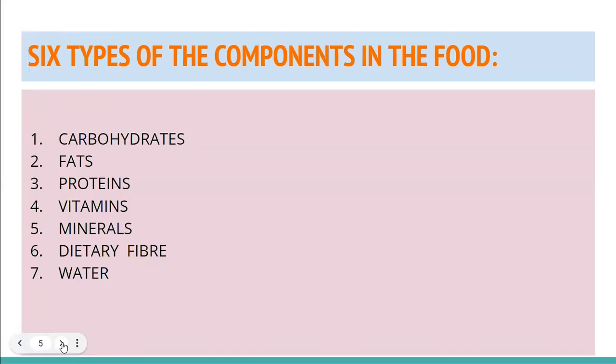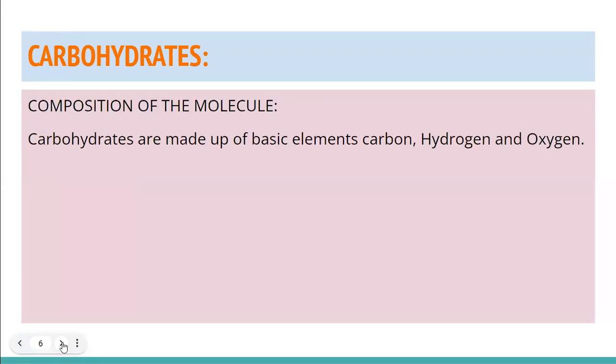The six types of food, the six components of food we have in our meals, are carbohydrate, fat, protein, vitamins, minerals, dietary fiber, and water. So what are carbohydrates made up of? Carbohydrates are organic compounds. And organic compounds are those which are made up of carbon, hydrogen, and oxygen. All right, carbon, hydrogen, and oxygen.